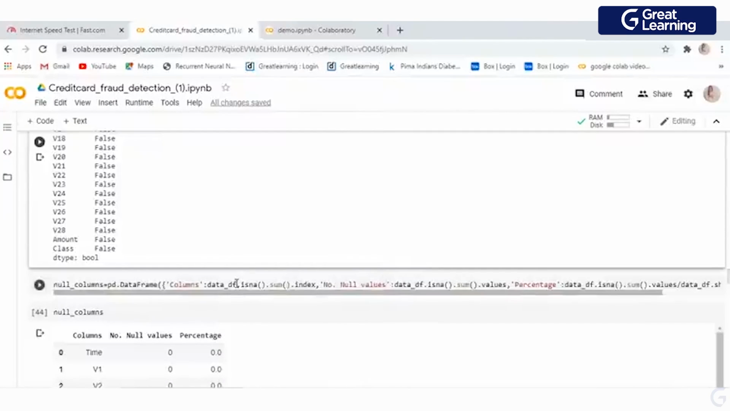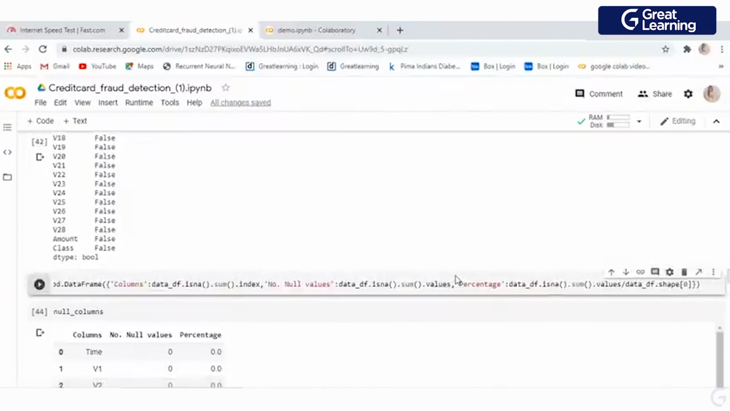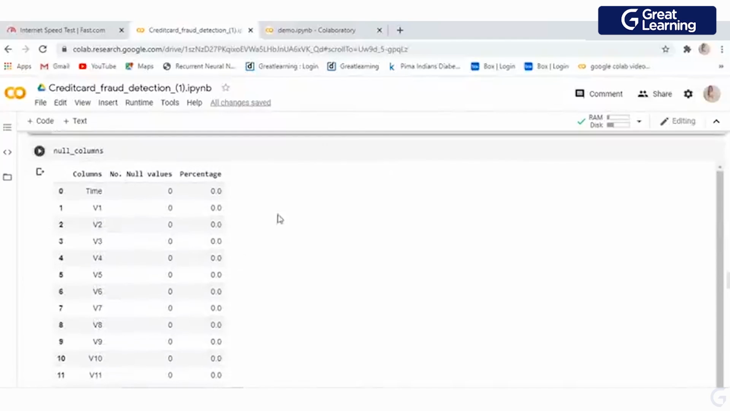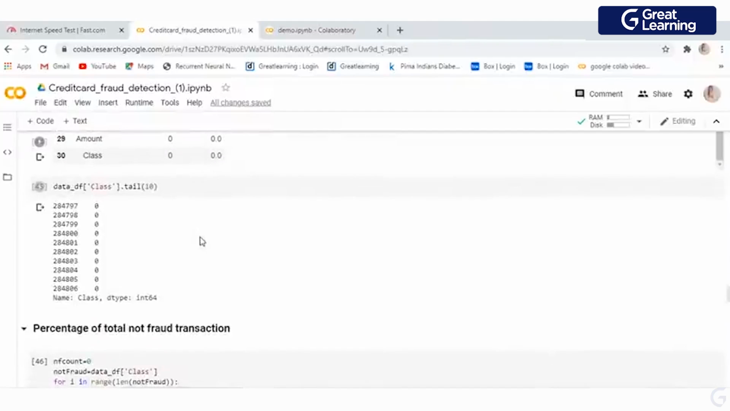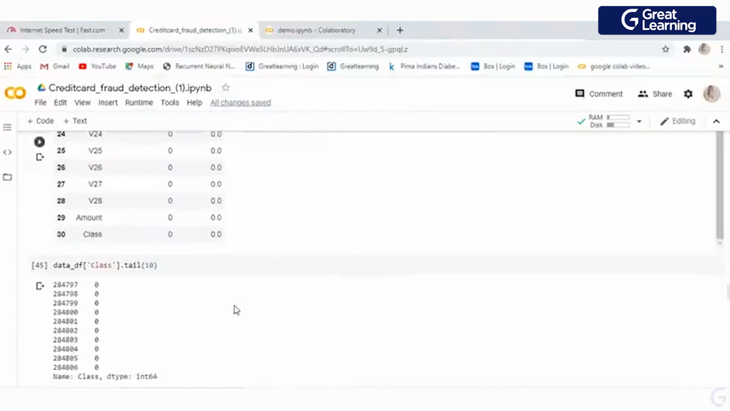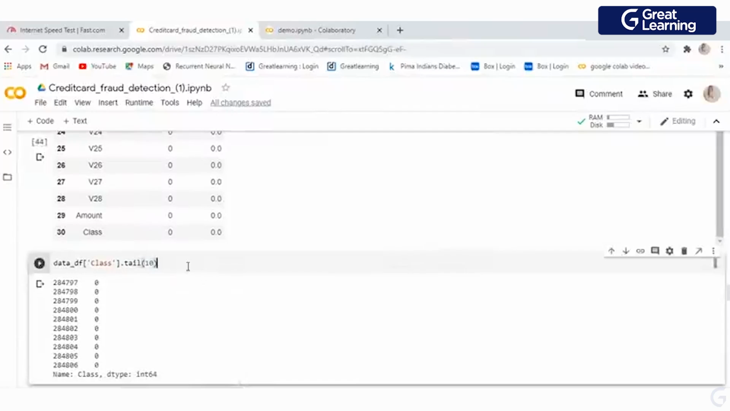So here I just use the percentage formula over here, right? And I said, okay, is there any percentage? What's the percentage of null values I have? This is the rechecking. So you can see I have 0%. Okay, so I can say my data is good to go.